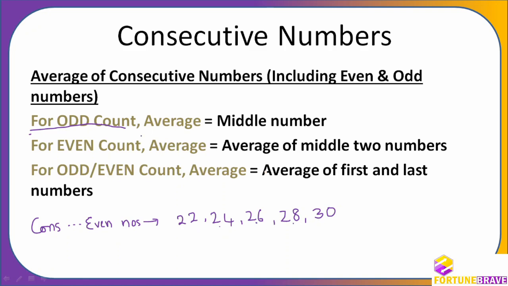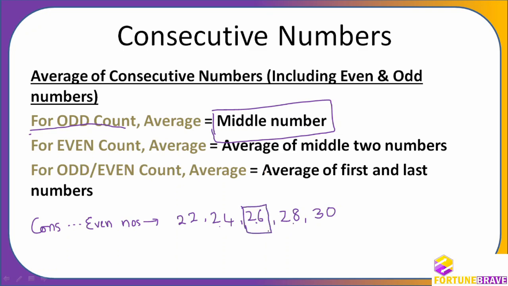Whenever the count is odd, if there are 5 numbers, 7 numbers, 9 numbers, 11 numbers and so on, the middle number is always your average. What is the middle number here? The middle number is 26. This is the average.